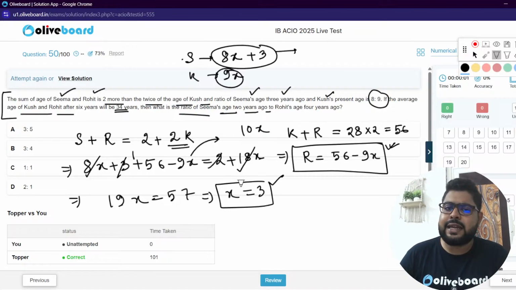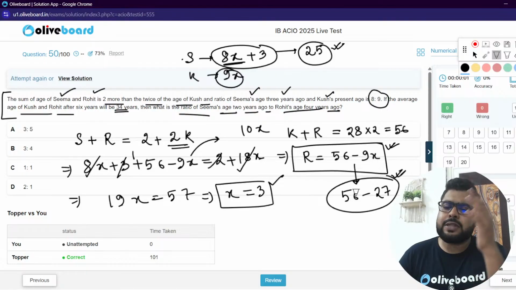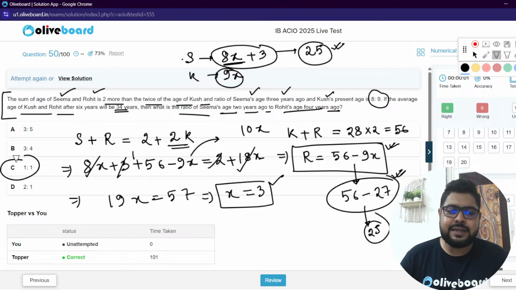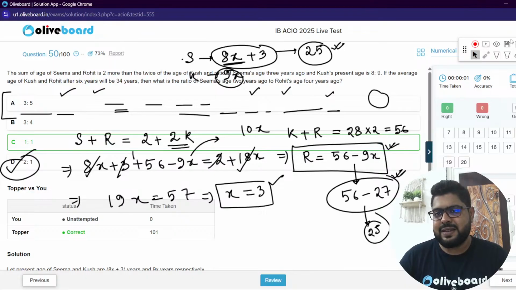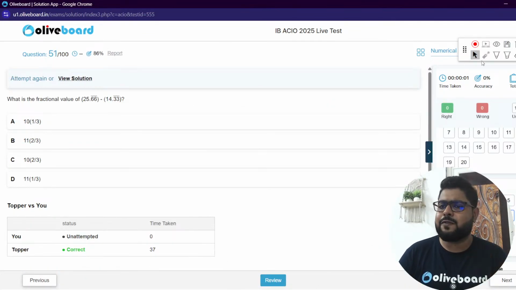So Seema's present age is 3 8s are 24 plus 3, 27. 2 years ago it was 25. Now, Rohit's age 4 years ago. Rohit's age is 57 minus 3 9s are 27, so 30. 29, 4 years ago it was 25. So ratio 25 to 25. The answer is 1 ratio 1. Khatam. Done, sir. Simple question. Just you need to do a couple of lines.